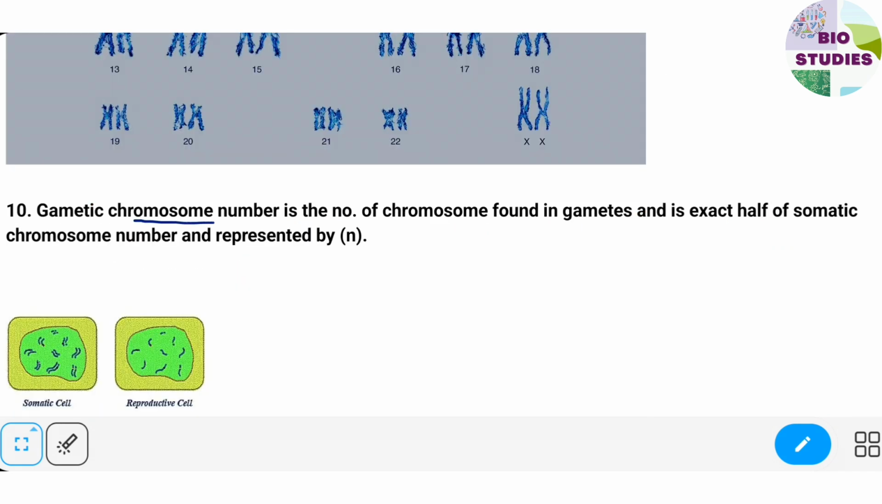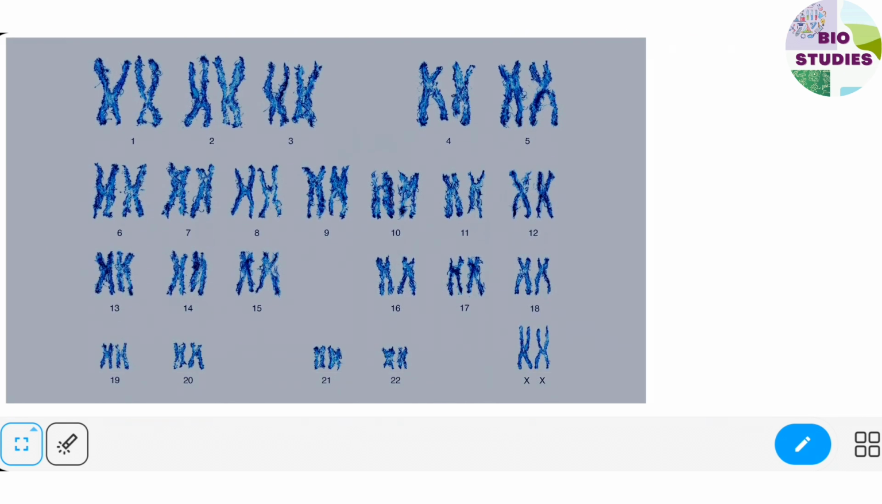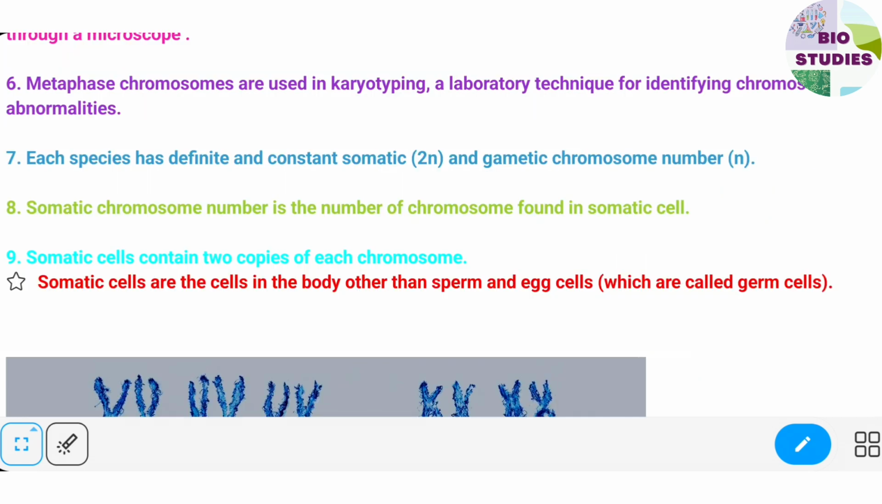Here, gametic chromosome number is the number of chromosomes found in the gametes, and it is exactly half of the somatic chromosome number. That means somatic chromosome number is 2n and gametic chromosome number is n, exactly half of it, isn't it?